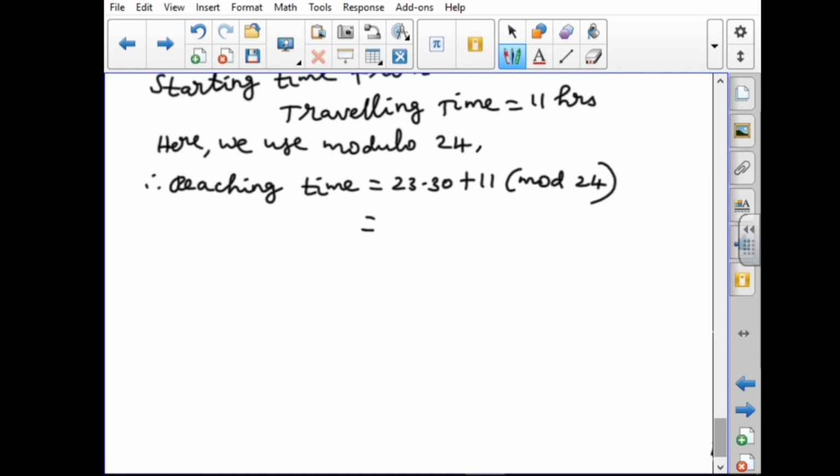So we have to add, and we get 34:30 hours, that is mod 24. 34:30 we have to divide by 24, and we are getting the remainder is 10:30.